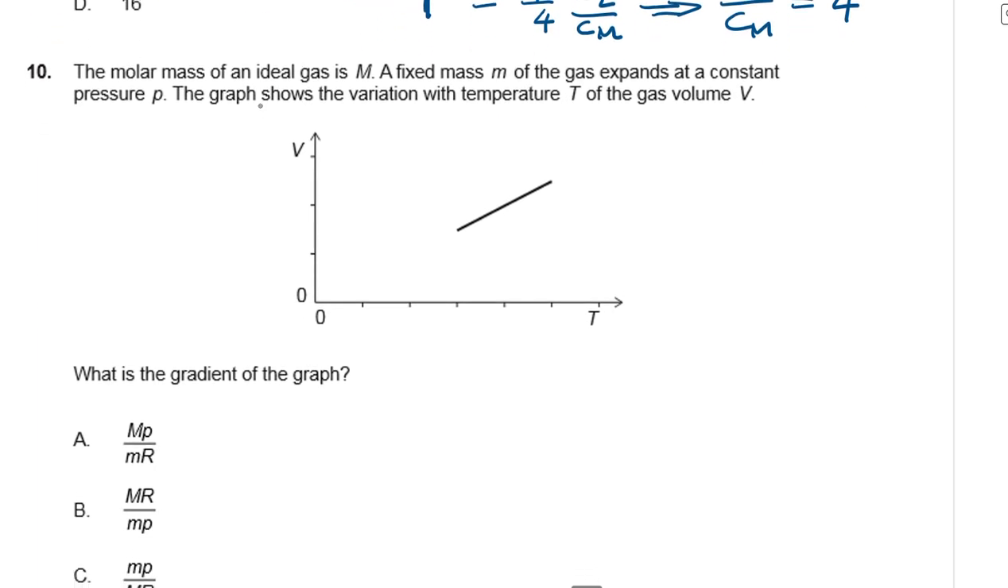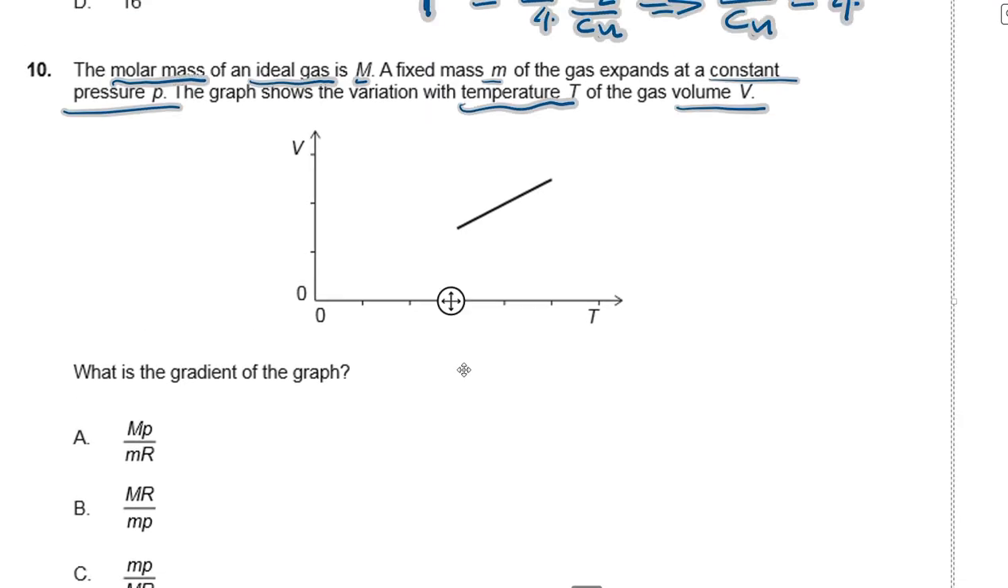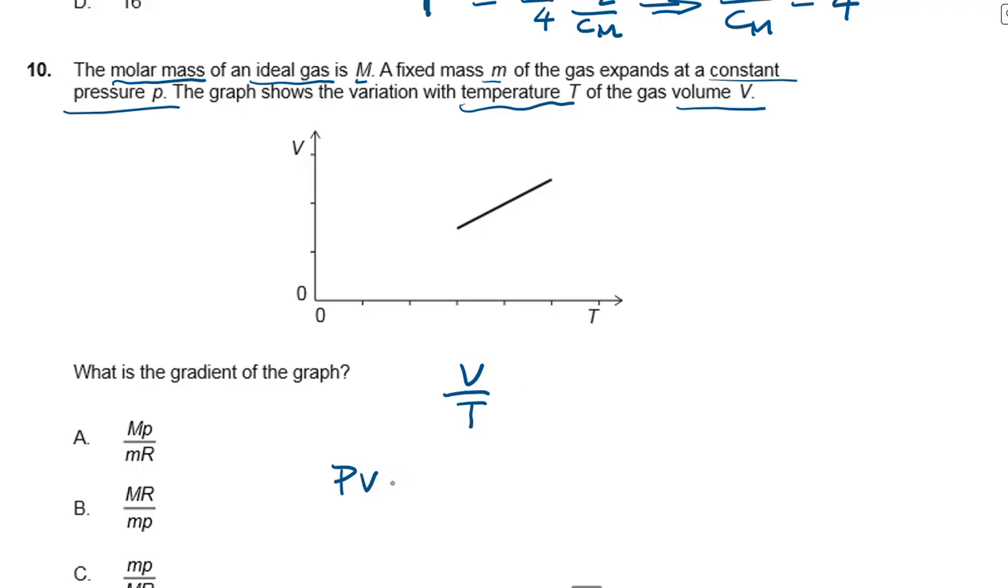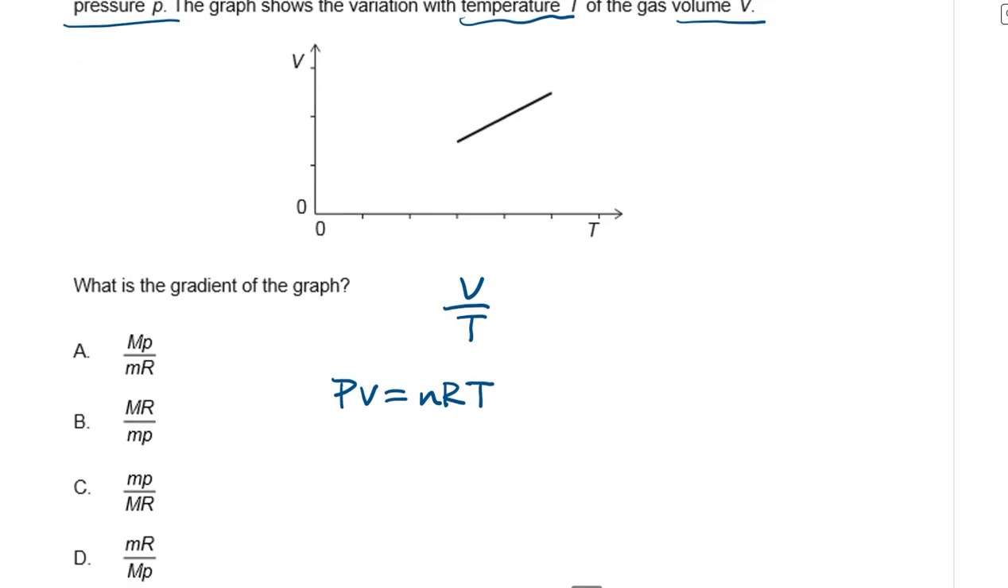Number 10. The molar mass of an ideal gas is M. A fixed mass m of the gas expands at constant pressure. Fixed mass, okay. The graph shows the variation with temperature T of the gas volume V. What is the gradient of the graph? So we have V over T. Right, and what's our equation? PV is equal to nRT, right? So V over T is equal to nR over P, right?